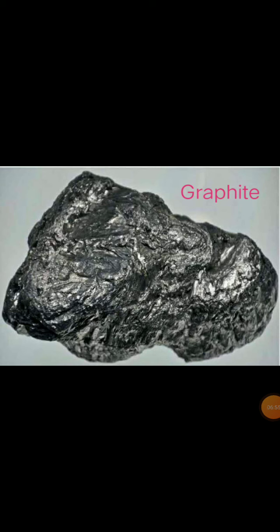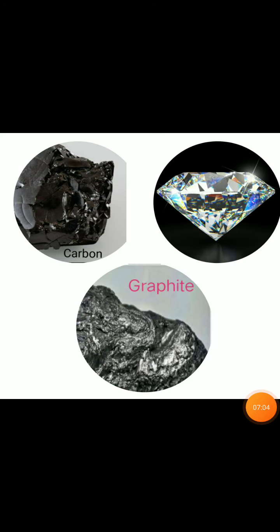Graphite, which is another allotrope of carbon, is a conductor of electricity. So what are the allotropes of carbon? Diamond and graphite, which means they are different forms of carbon.